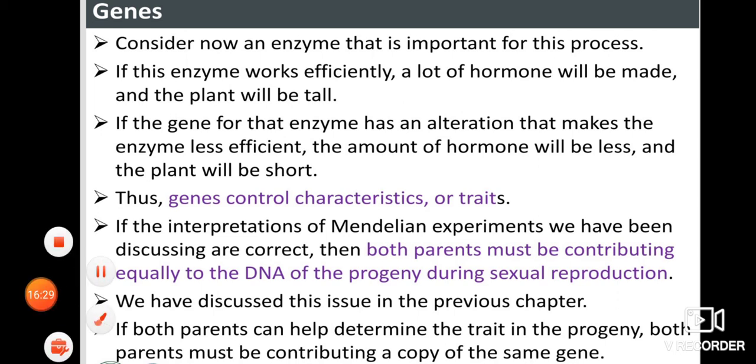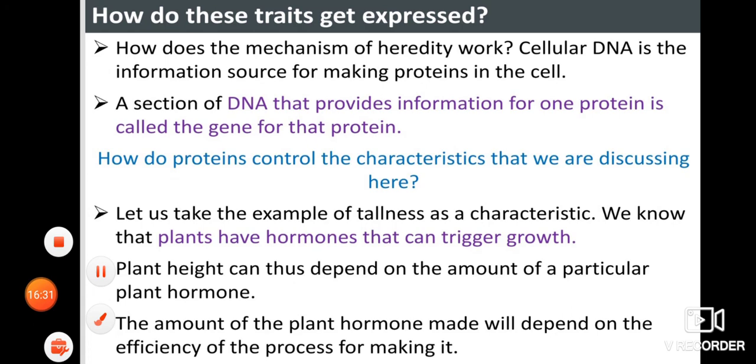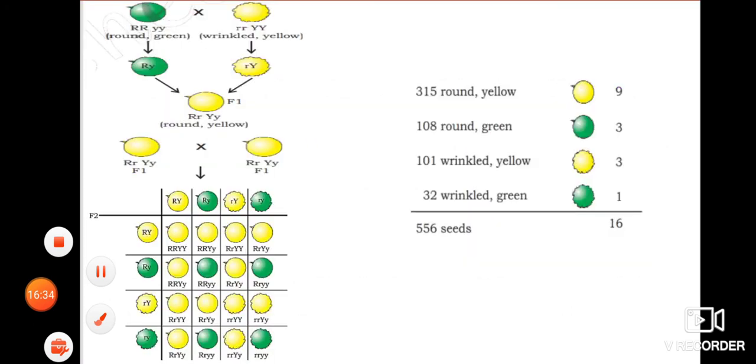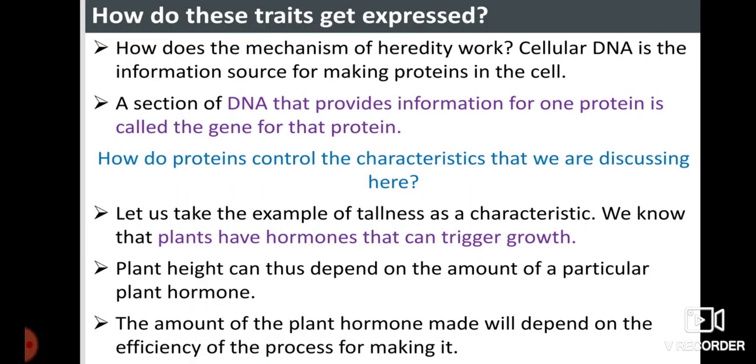Thus the characteristics which are produced will play an important role in the continuation or domination of any characteristic for the next generation. So keep it in mind, always the dominating gene will be expressive, whereas the recessive gene will be expressive only if there is no dominating character.